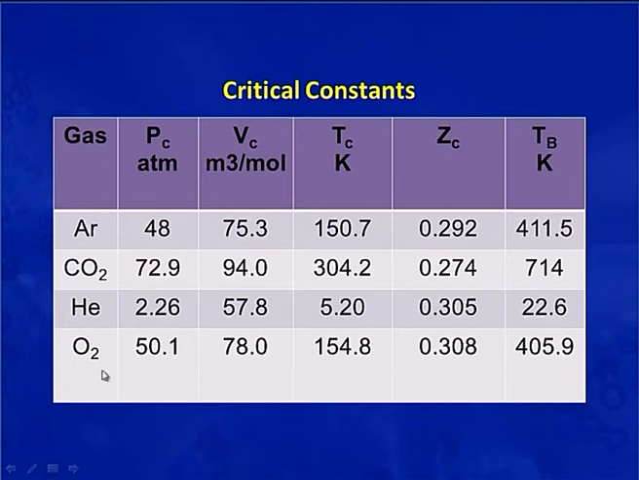For oxygen, the critical pressure is 50.1 atmosphere, critical volume is 78 cubic centimeter per mole. Critical temperature is 154.8 Kelvin. The compressibility factor at the critical point for oxygen is 0.308, and finally the Boyle's temperature for oxygen is 405.9 Kelvin.